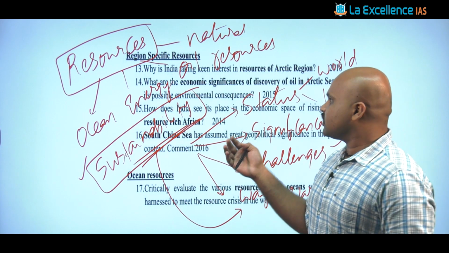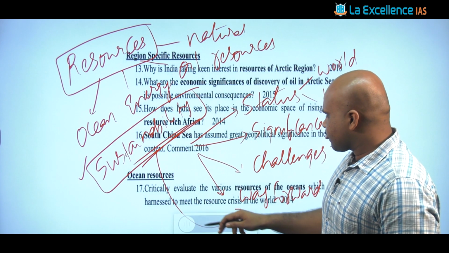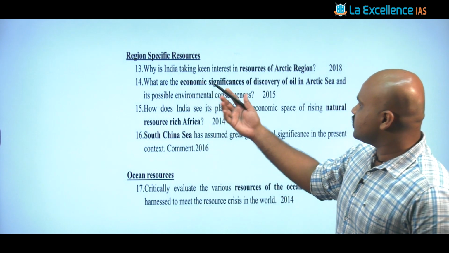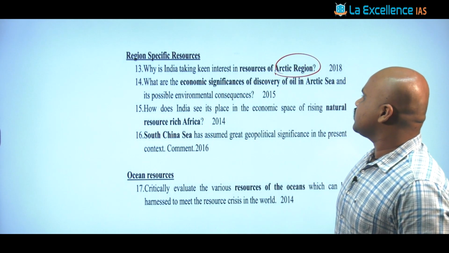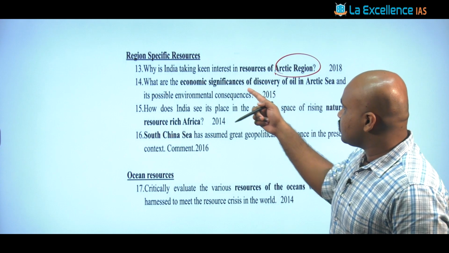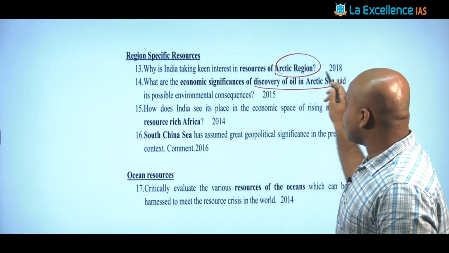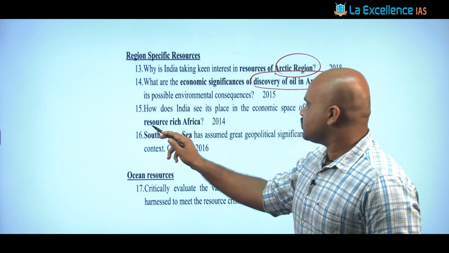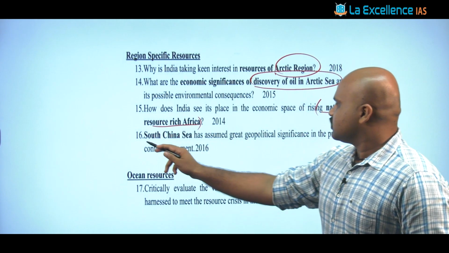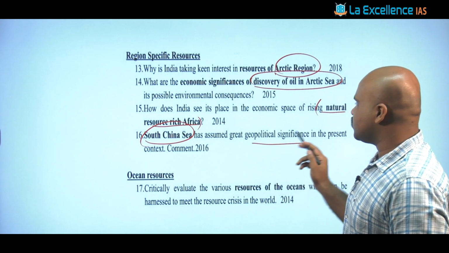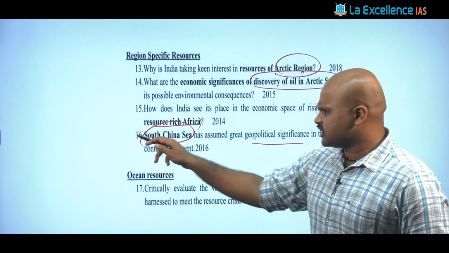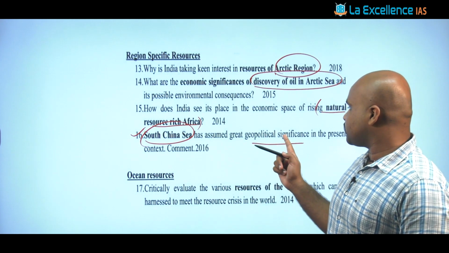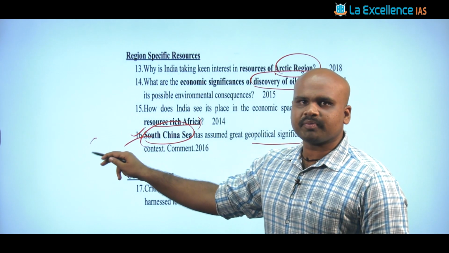Right? Now, looking at the analysis of the questions that are generally asked, they are asking about the Arctic region. They are again asking about the significance of the discovery of oil in the Arctic Sea. Again, natural resources rich in Africa. Then the South China Sea in the context of geopolitical significance. Now this question is a bit tricky for the reason that they are asking about the South China Sea with respect to geopolitical significance. In which paper, my dear?